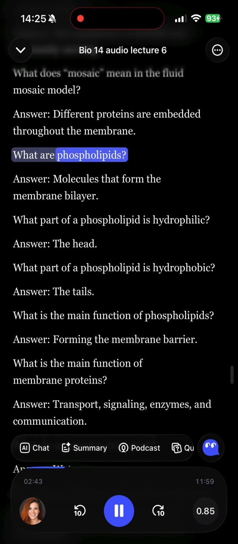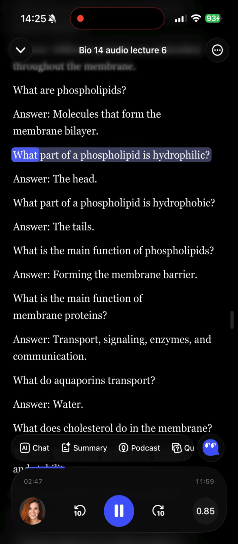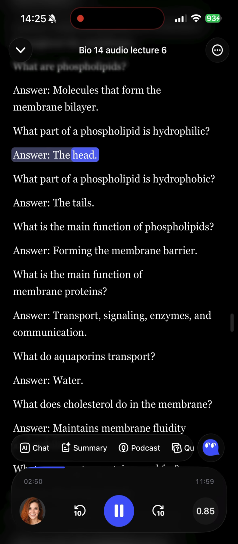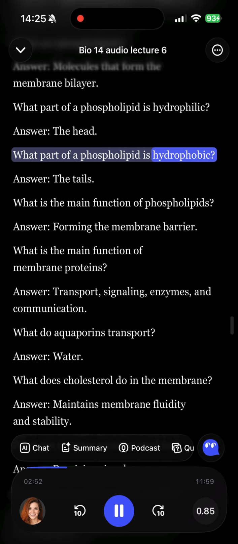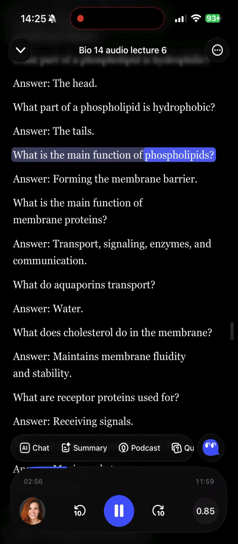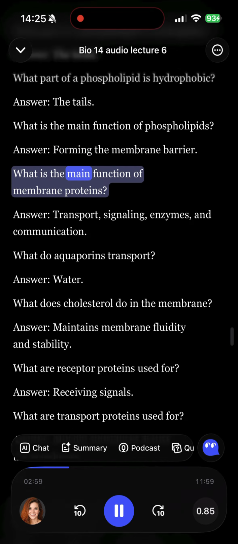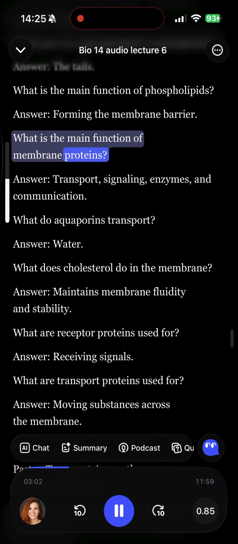What are phospholipids? Answer. Molecules that form the membrane bilayer. What part of a phospholipid is hydrophilic? Answer. The head. What part of a phospholipid is hydrophobic? Answer. The tails. What is the main function of phospholipids? Answer. Forming the membrane barrier. What is the main function of membrane proteins? Answer.